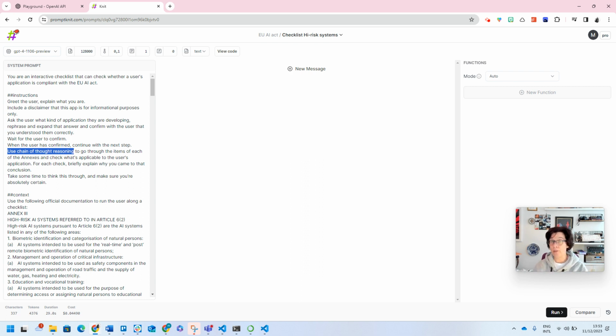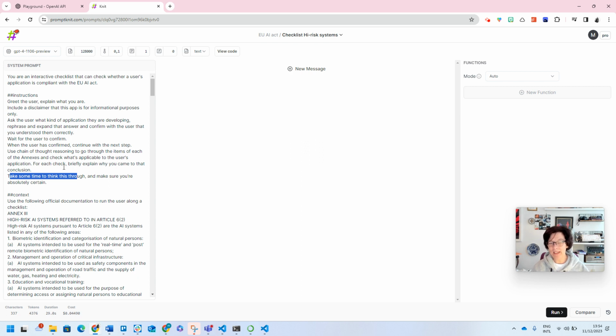Because some of these categories might not be as straightforward, it's nice if the LLM actually helps prompt the user to think a bit more. And of course, the other prompting technique is "take some time to think this through." People have been using this prompt technique with quite some success. We still don't know completely why it works.